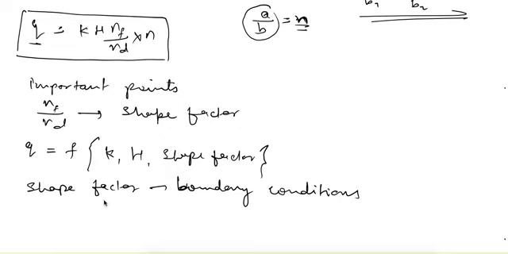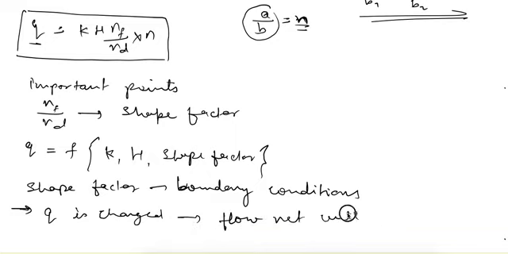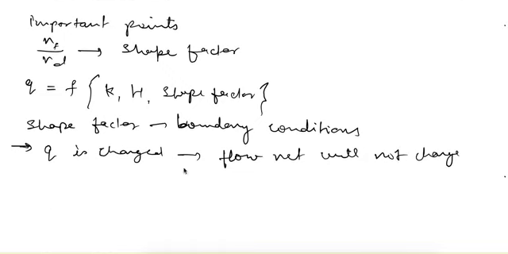So it means that if this value of Q is changed, then also the flow net will not change. If the soil is changed, that means the coefficient of permeability is changed, then also the flow net does not change.